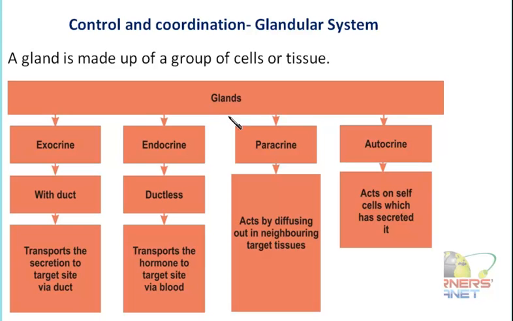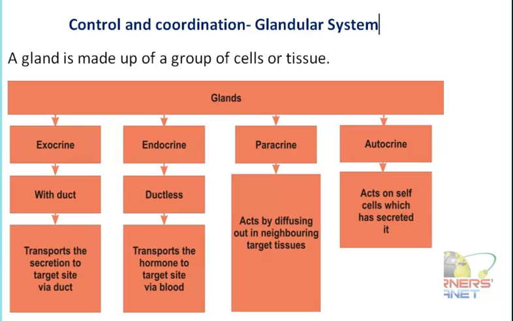Next important thing is that they are not always secreting this material. Rather the secretion occurs accordingly at the particular time, and in a minute quantity so as to perform a particular function. Now these glands are of different types.